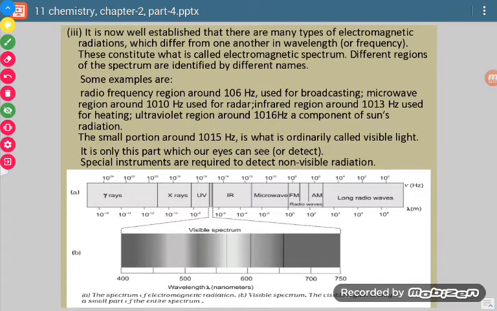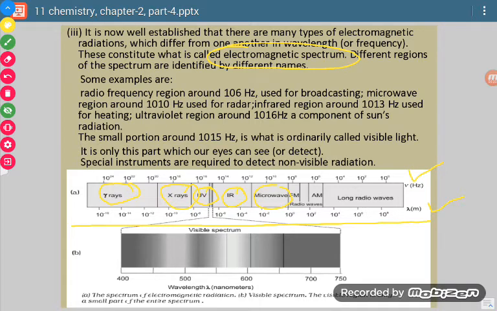Now what is the electromagnetic spectrum? Here one thing came, the electromagnetic spectrum. As I said, this is the electromagnetic spectrum. So what is this? This is the arrangement of different rays in the increasing order of their wavelength or decreasing order of their frequency.